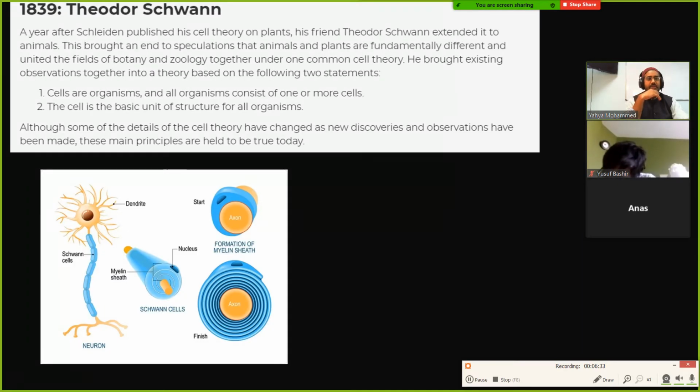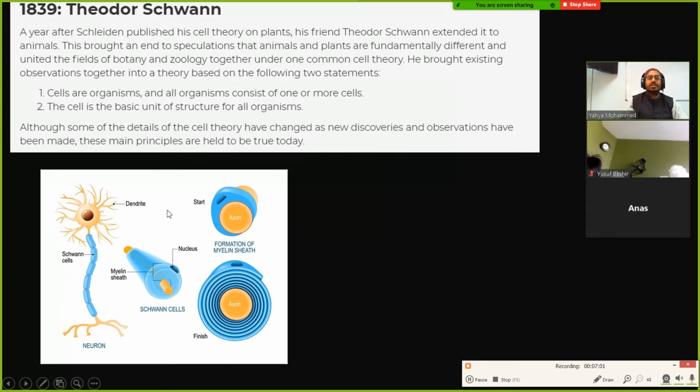Now, this person Schwann came around and said that all animals are made up of cells. So Schleiden said this about plants, and Schwann said this about animals. That's why they often say that Schleiden and Schwann came up with cell theory, because one person said it about plants, and one person extended it to animals.